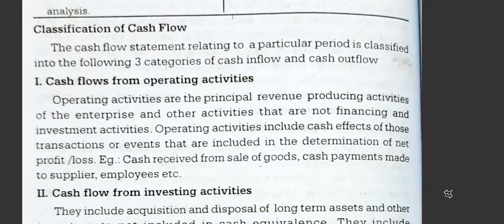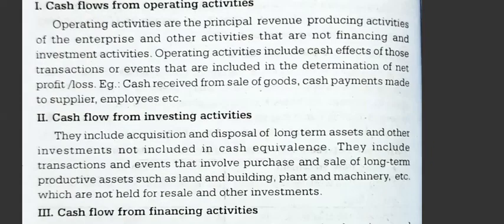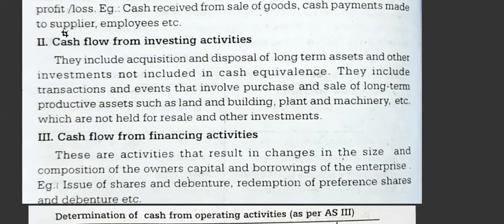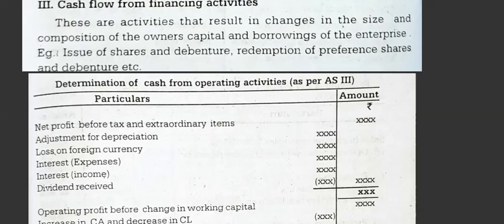Next comes cash flow from investing activities. In investing activities, we take into account all the purchase and sale of assets. All the asset items come here. Financing activity is nothing but borrowings, loans, shares, debentures, bonds. All this comes under financing activity. So these are the three things. Let us see them one by one.